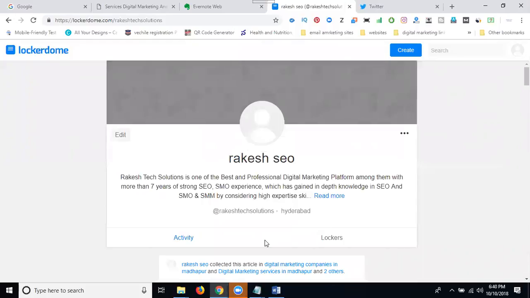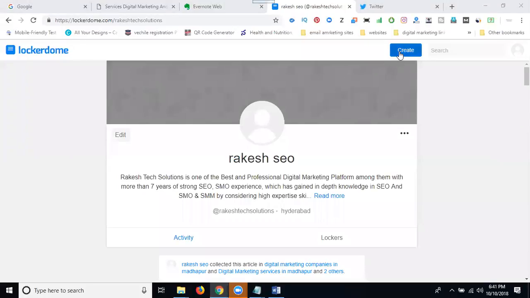Please write down: Lockerdom is not accepting hyperlinks when writing articles. When using hyperlinks, they say the link is forbidden.